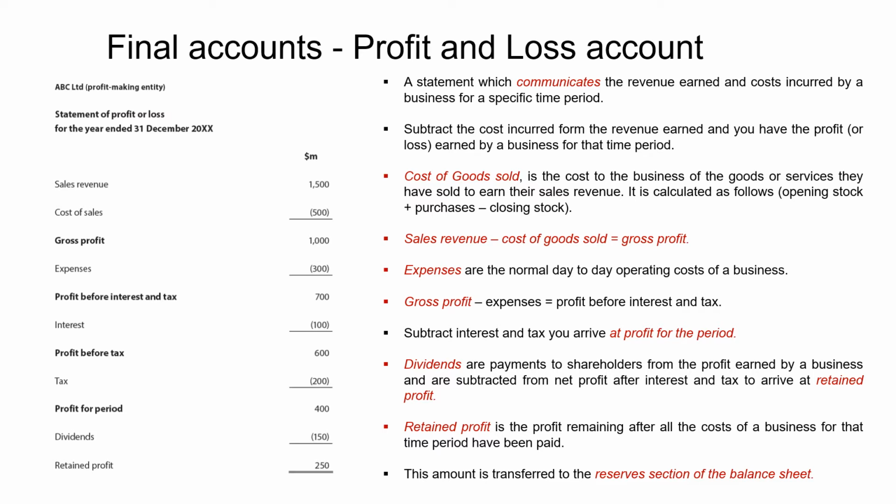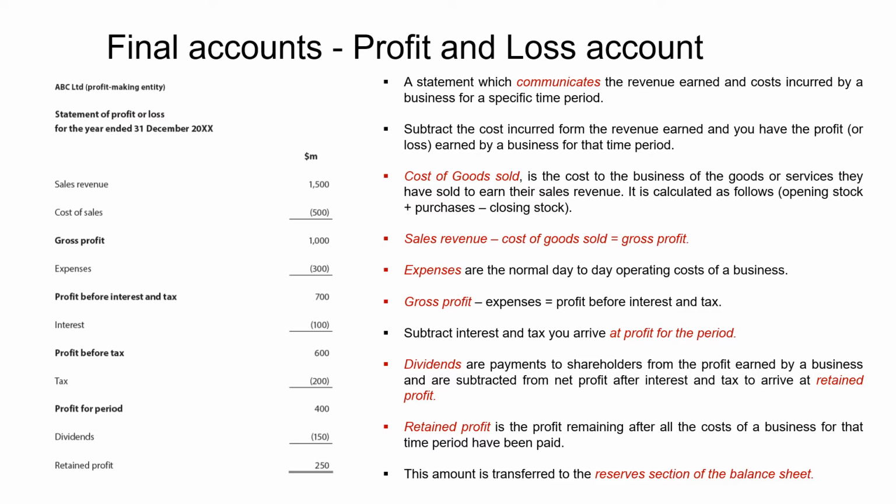You subtract from gross profit expenses. Expenses are simply all of the other day-to-day operating costs of a business. That gives you net profit before interest and tax. Now, that profit figure is useful because, sometimes you'll see it referred to, not for IB purposes, as operating profit. It's the profit earned by the business as a result of its normal day-to-day business activities.